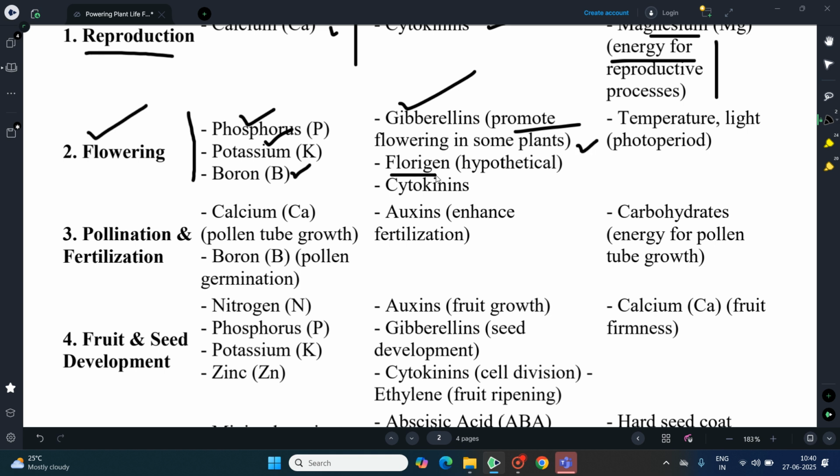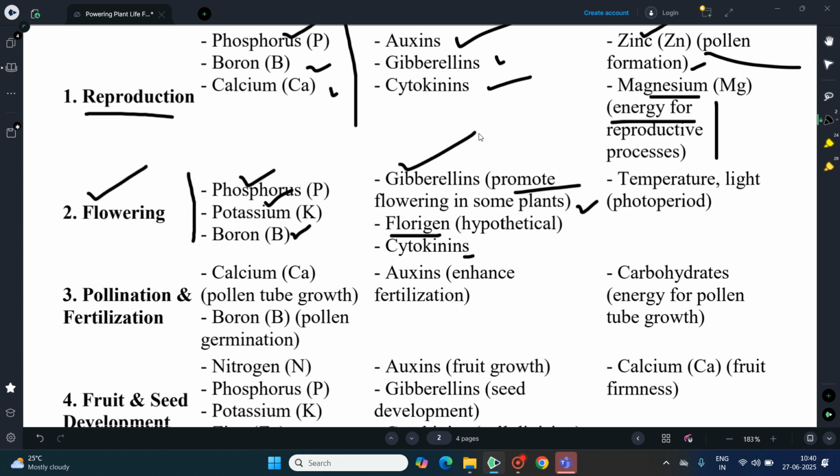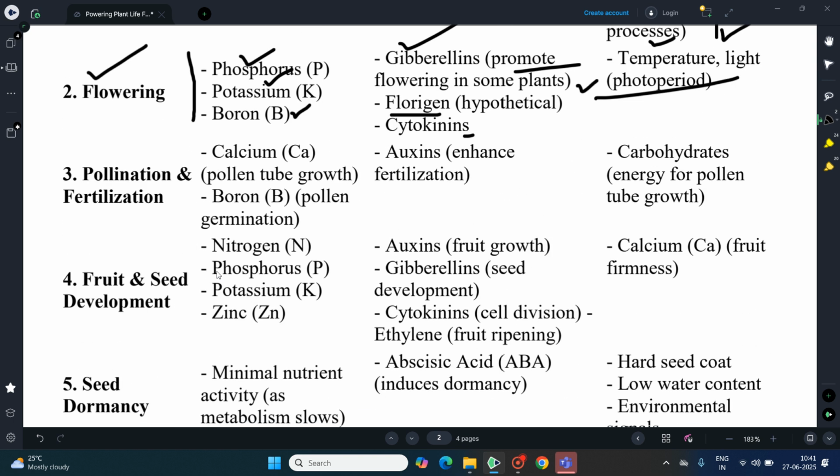Florigen is another hormone, and also cytokinins. The other elements also include temperature and light, that is, the photoperiod. This also influences flowering.